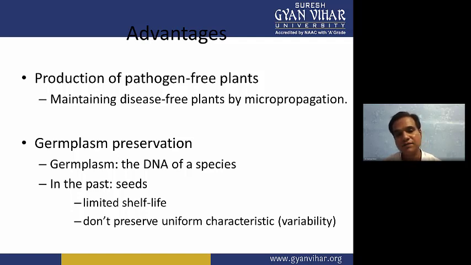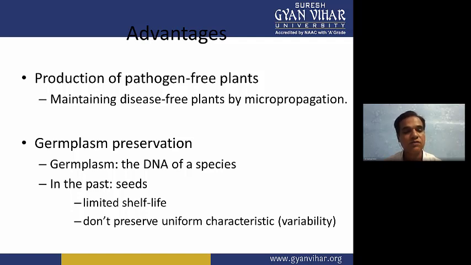Then germplasm preservation or conservation we can also do inside the laboratory when we are culturing any type of plants and tissues or cells. These tissues and cells we can preserve in laboratory conditions, like we can store these tissues, callus and cells in liquid nitrogen, and they can be stored for up to 1,000 or 2,000 years.